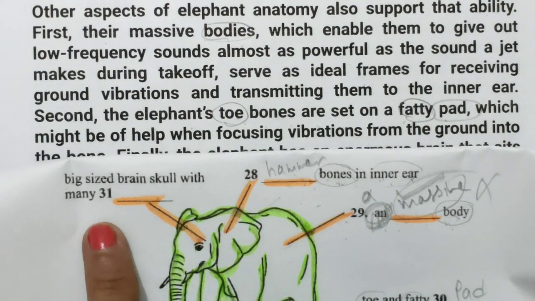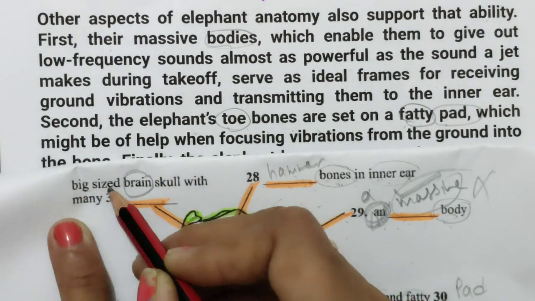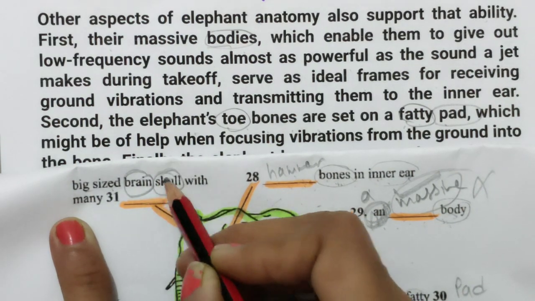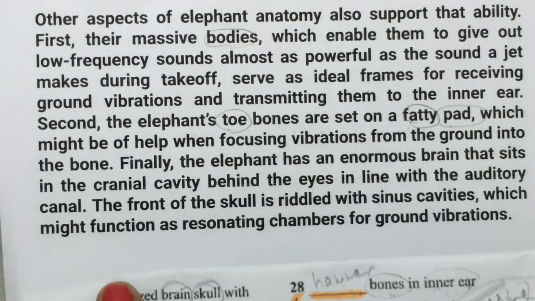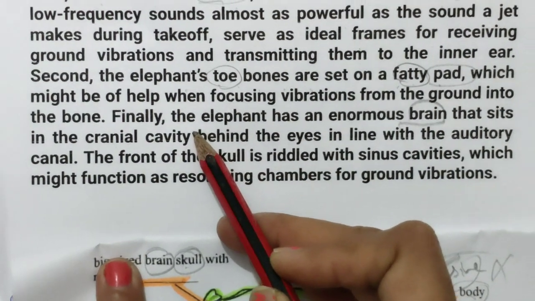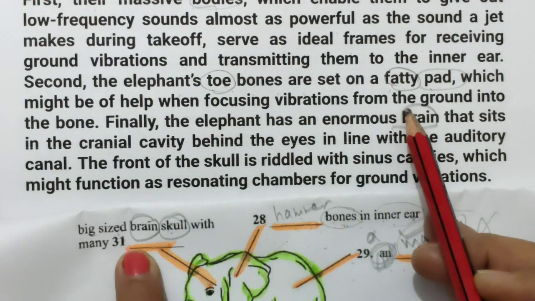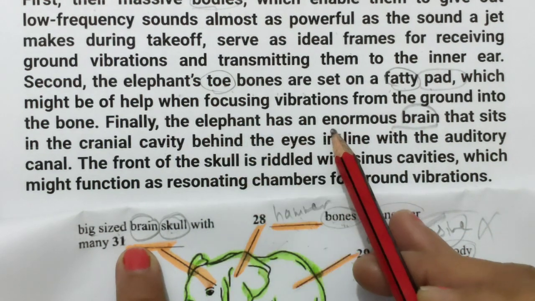Now 31. We are looking for brain, big size brain, skull with many. So in the next lines, the brain word is here. Finally, the elephant has an enormous brain.